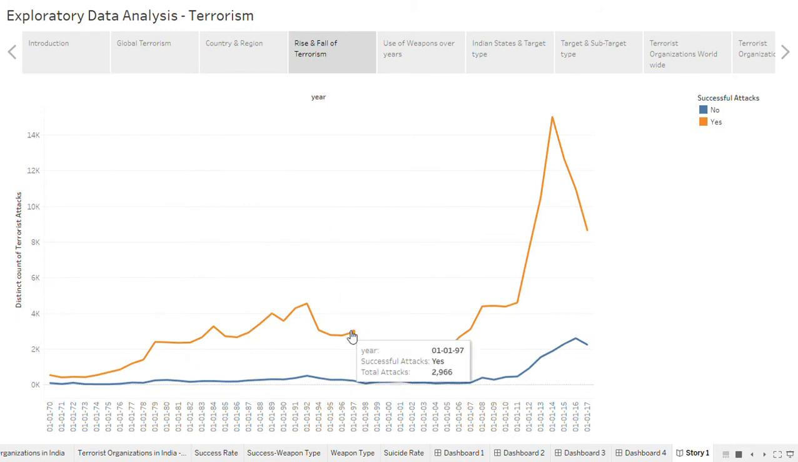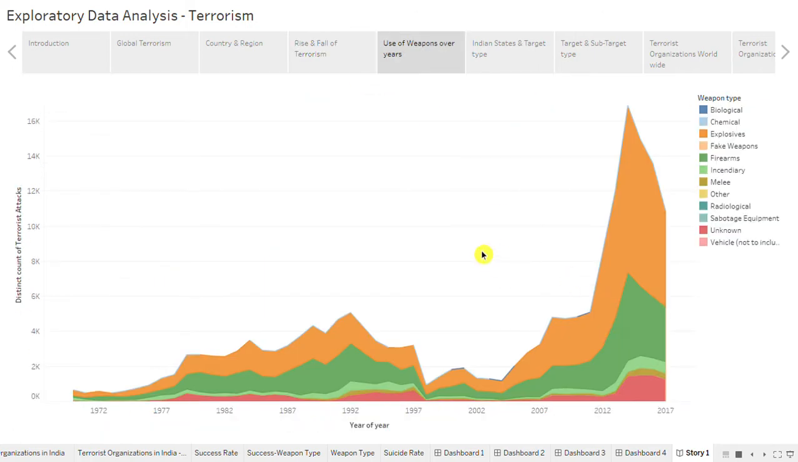Now see the rise and fall of terrorism over the years. So on the x-axis we have plotted years from 1970 to 2017, and this red line shows the total successful attacks and the blue line shows the attacks which were not successful. So here we can see from the year 2007, from 2011, terrorist attacks have increased suddenly up to the year 2014, and from 2014 to 2017 there is a gradual decline in successful attacks.